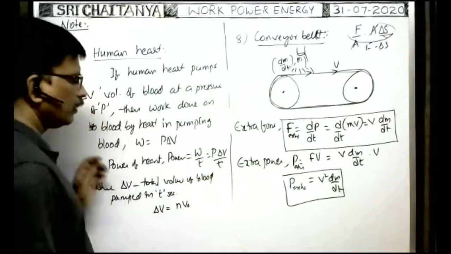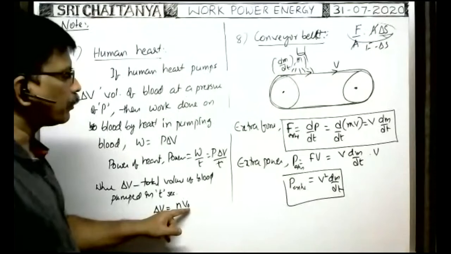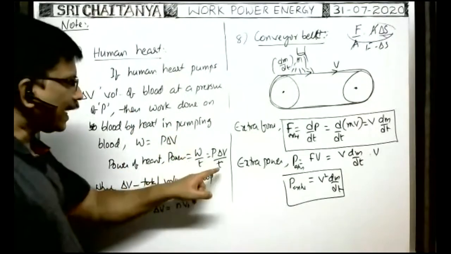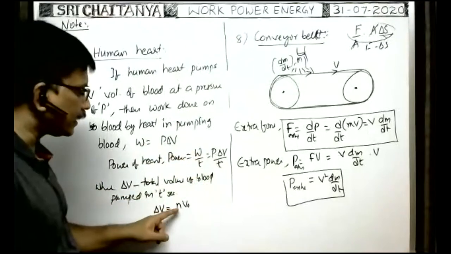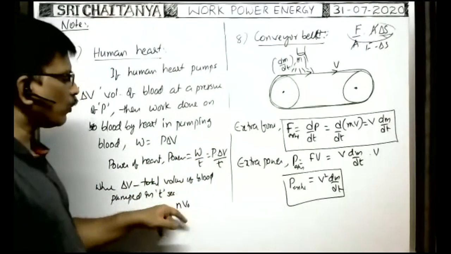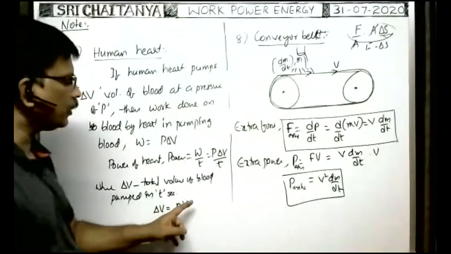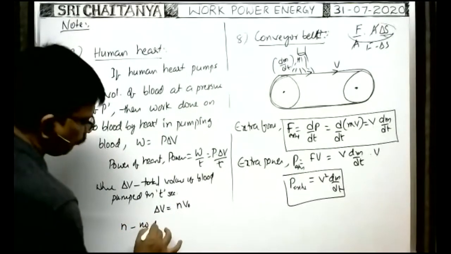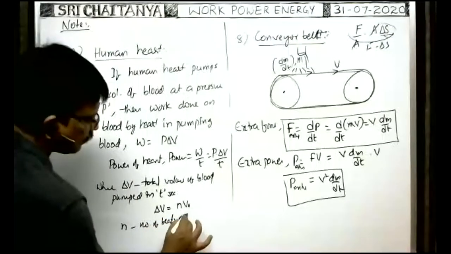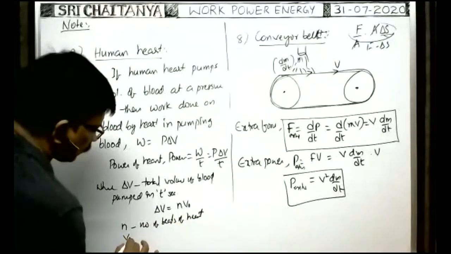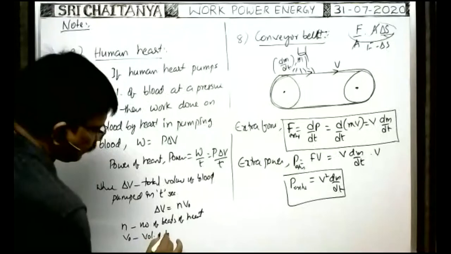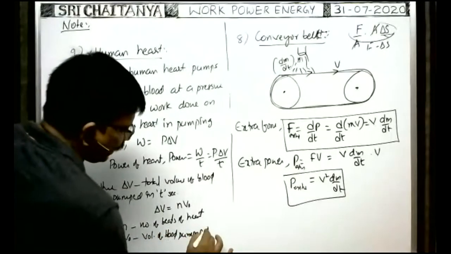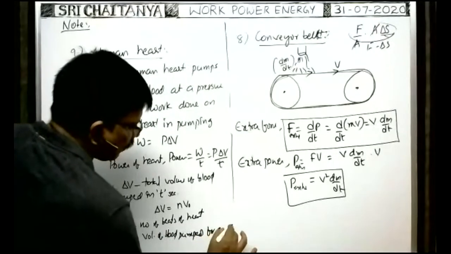Because v naught is the volume of the blood circulated through the heart for one stroke, for n beats the total volume is delta V equal to n into v naught, where n is the number of beats of the heart and v naught is the volume of blood pumped for each beat of the heart.